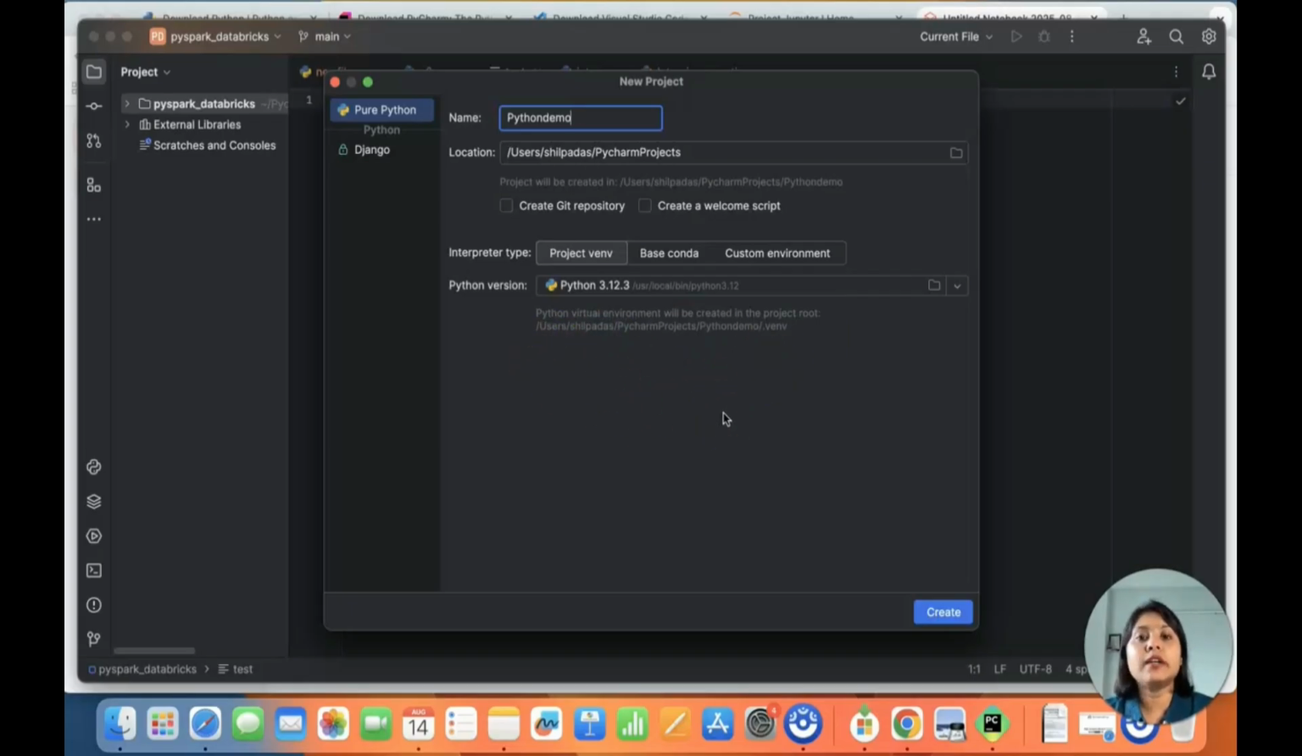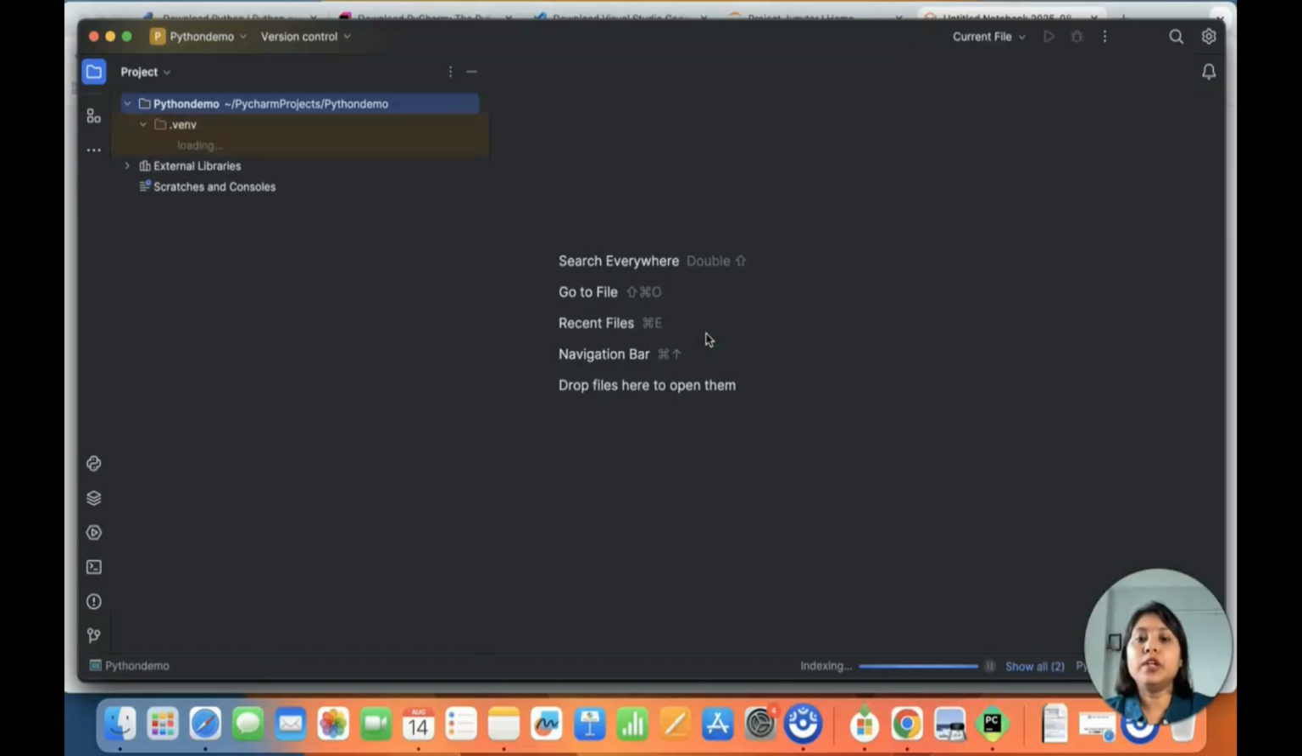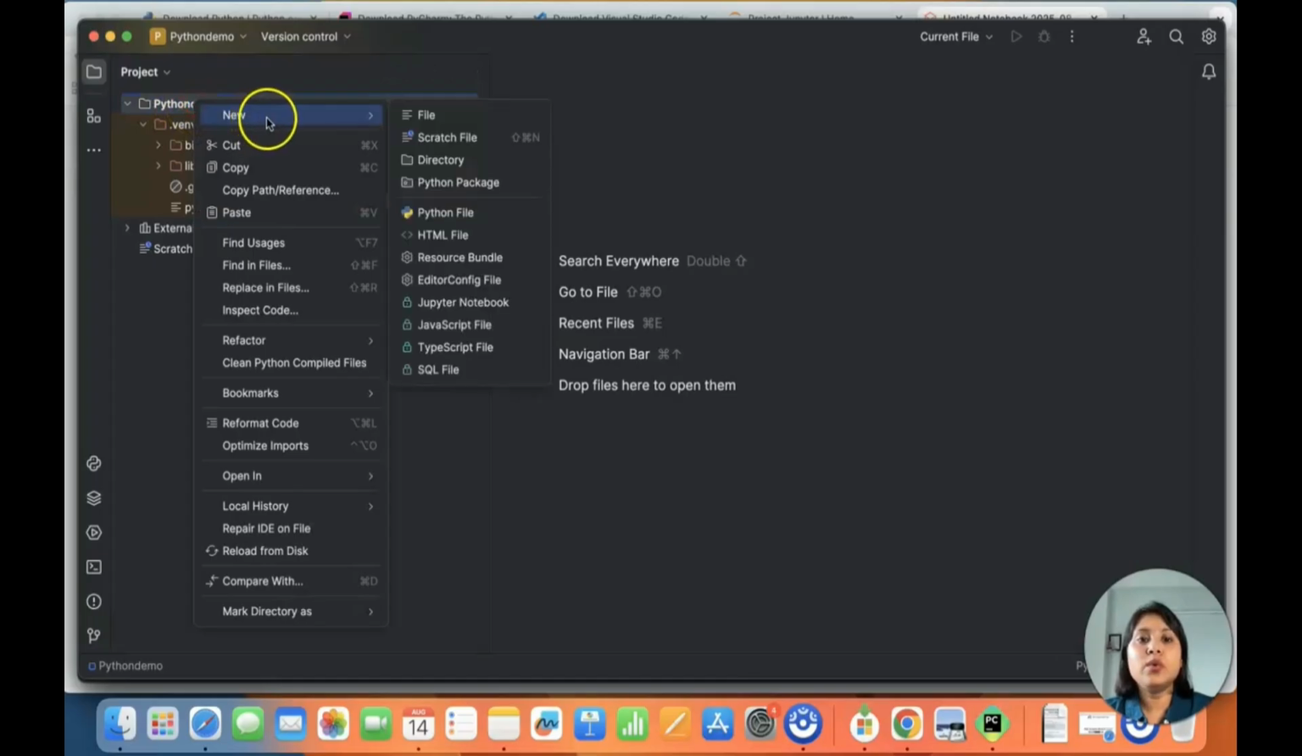But for now, just understand how you can create a project in which you can create your files and start practicing your code. So I'll just click on create, and I'm putting it in a new window. This is my Python project that has been created. In this project, I can create a Python file. If you click on this file, it will create a normal file, and if you click on this Python file, it will create a Python file.